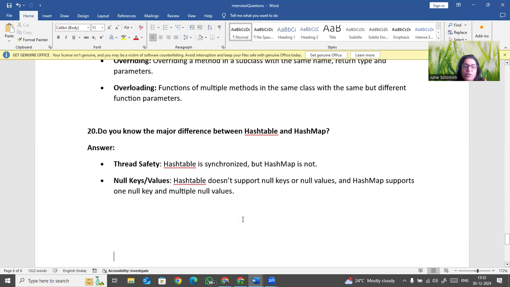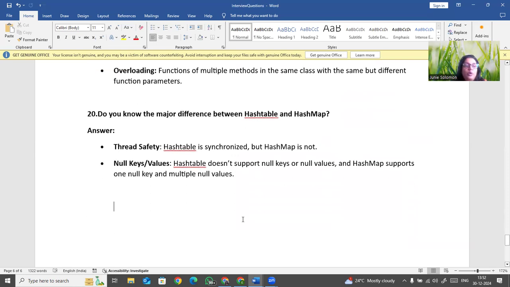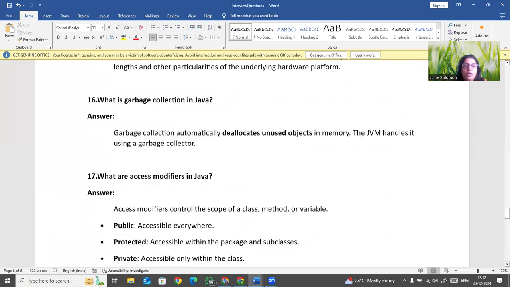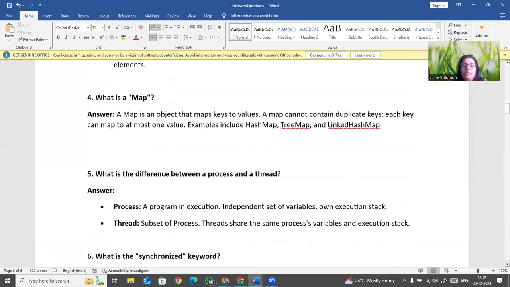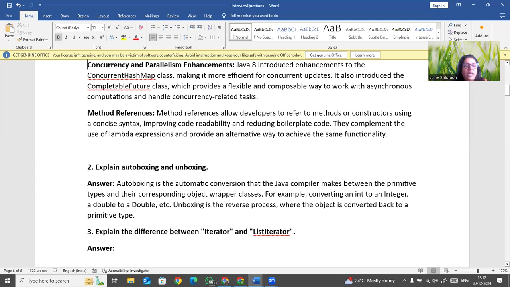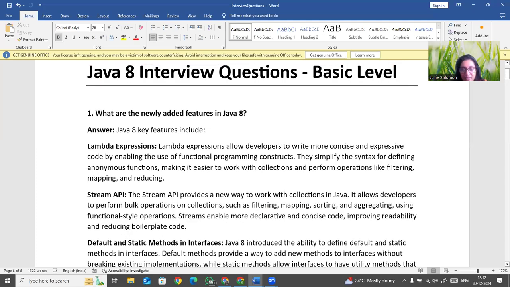So these are the 20 questions I brought for you today. Go ahead and learn these questions properly. In a couple of days, I'll bring another 20 more questions. Like that, we can keep learning with our Java interview questions. You also keep learning one question every day. It will be helpful for you to crack the interviews. And I'll be bringing Python questions also. I hope it will be very useful for you.